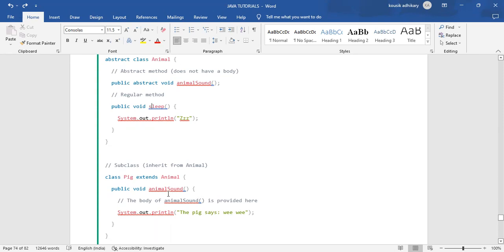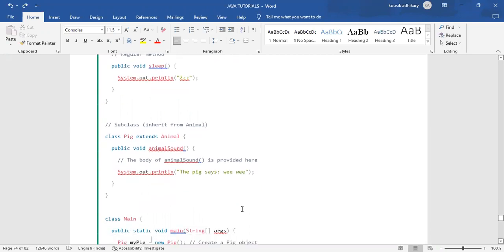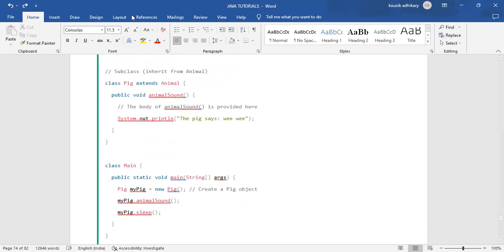So we are giving a body to the animalSound abstract method in the Pig subclass: public void animalSound(), and within the curly braces we are passing a message, System.out.println. The Animal class is the abstract class, and the Pig class is the subclass of the Animal class.